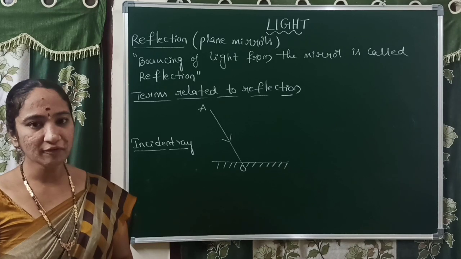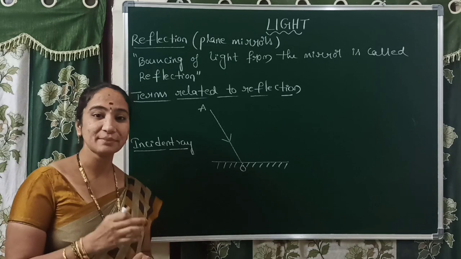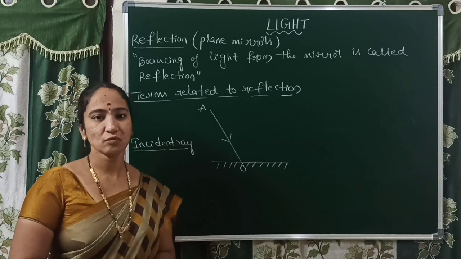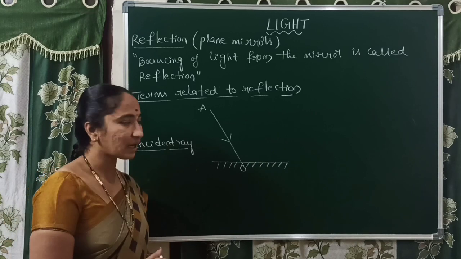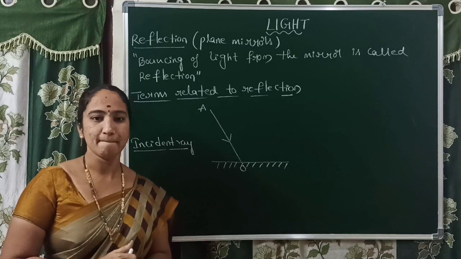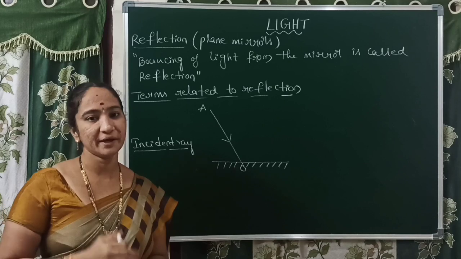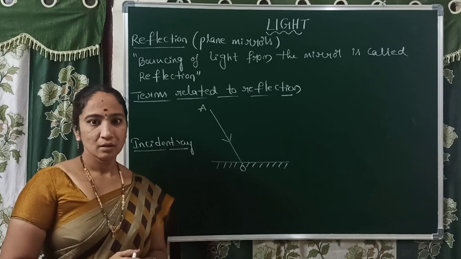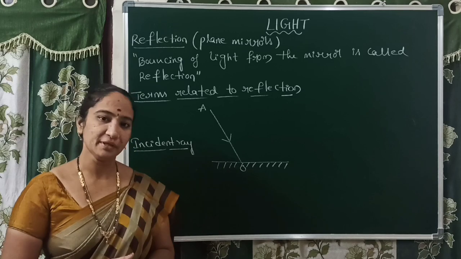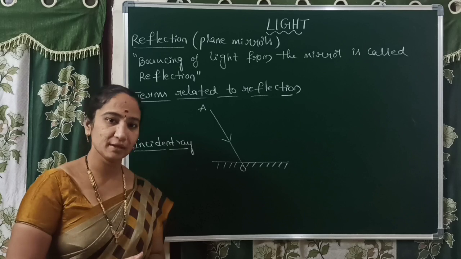So immediately what will happen from the mirror? Actually, a good mirror has some characteristics. What are those? Maximum light should be reflected from the mirror and reach the person's eye. Very little light should be absorbed by the mirror, and very little light should be transmitted by the mirror. So these are all the characteristics of a good mirror.